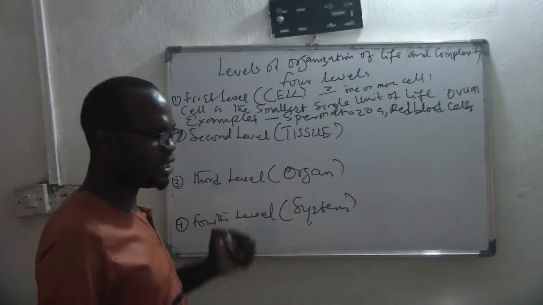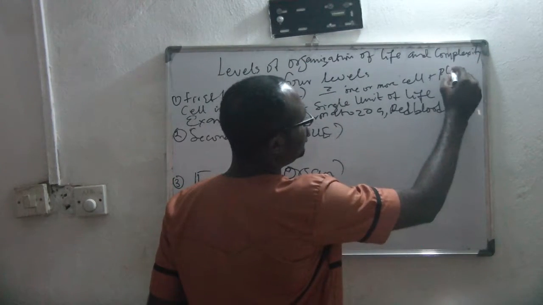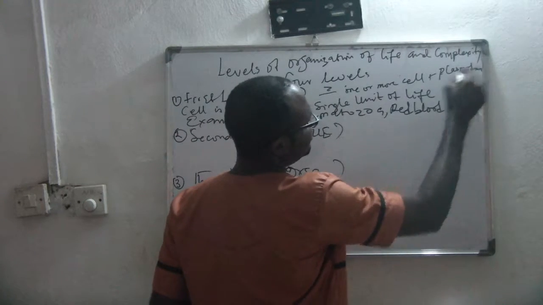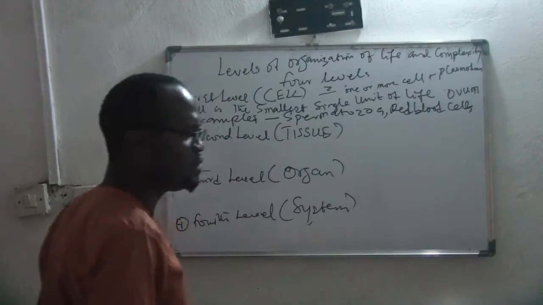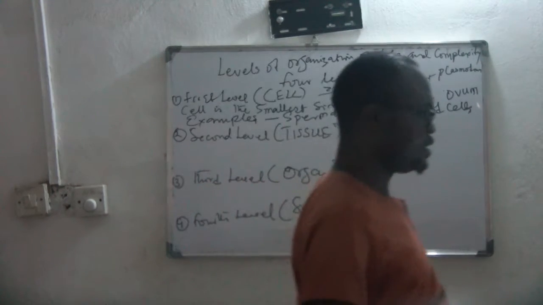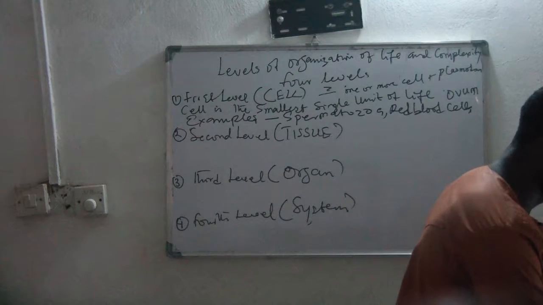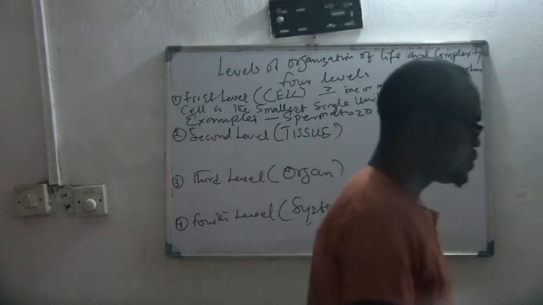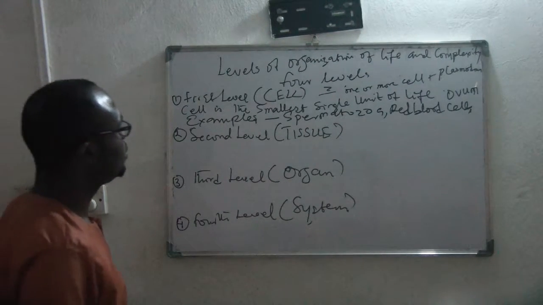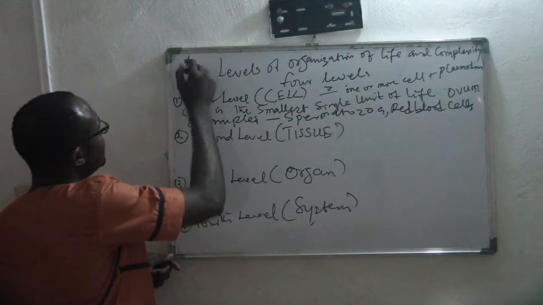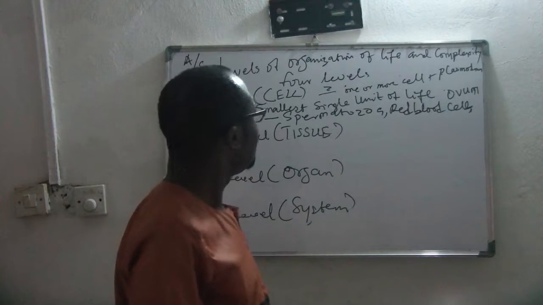Exactly. So the cell is very small. Other examples are things like plasmodium. Plasmodium, spermatozoa, ovum, red blood cells. All these are in the first level. The first level normally has a very large surface area to volume ratio.